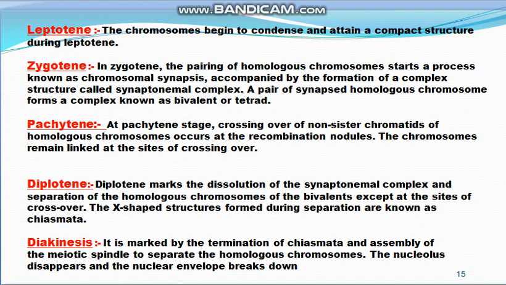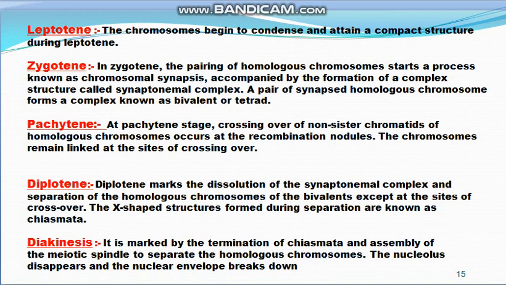Then the next stage of prophase first is diakinesis, and it is marked by the termination of the chiasmata and assembly of the meiotic spindle to separate the homologous chromosomes, and the nucleolus disappears and the nuclear envelope breaks down.